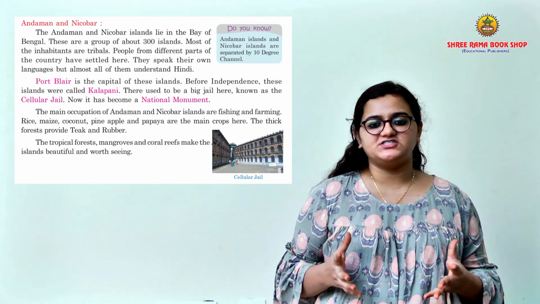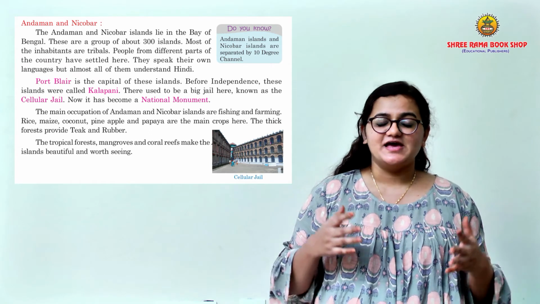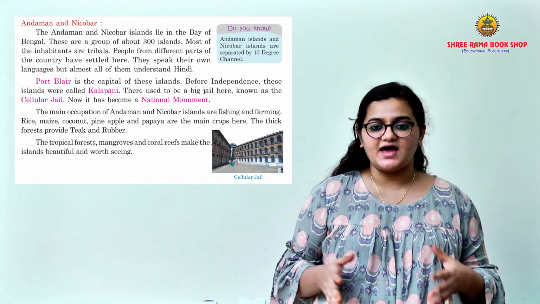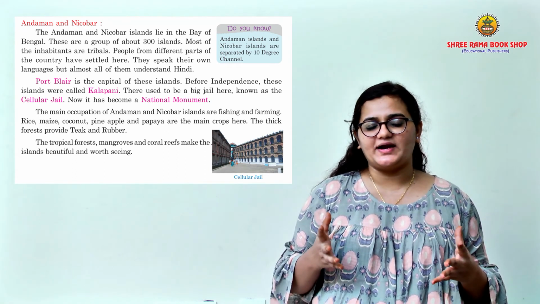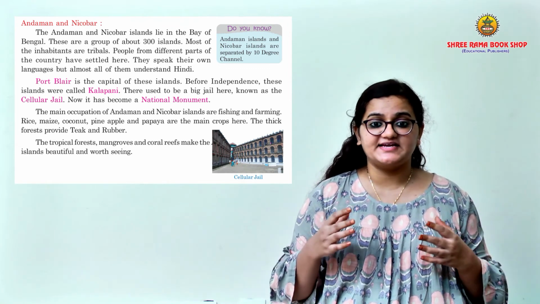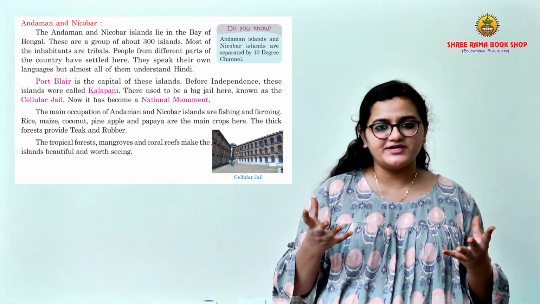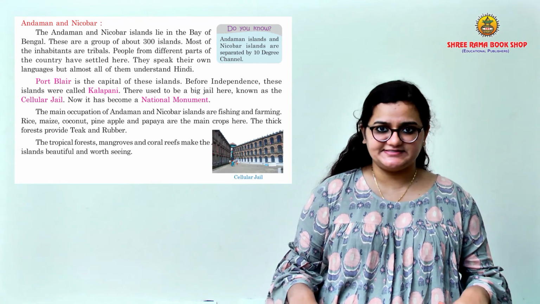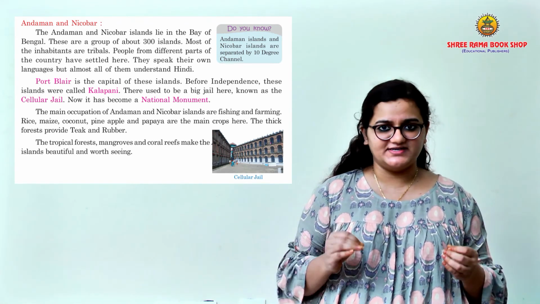The main occupations of the people living here are fishing and farming. Rice, maize, coconut, pineapple and papaya are the main crops grown here. The thick forests here provide teak and rubber. The tropical forests, and the mangroves and the coral reefs under the sea, make the islands beautiful and worth seeing.